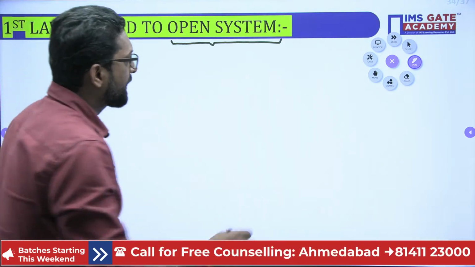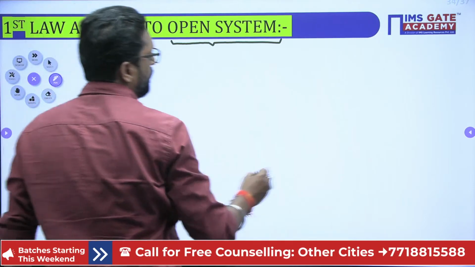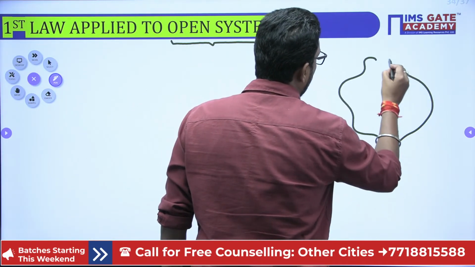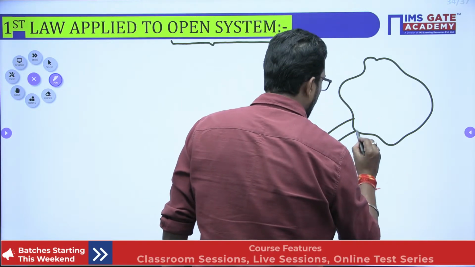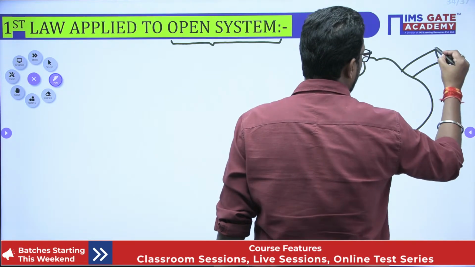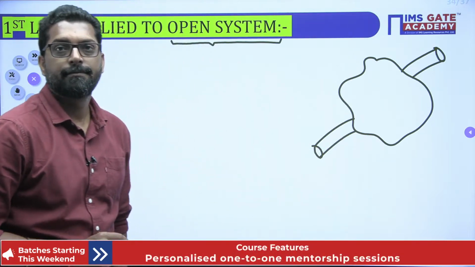So we have to take an open system. Let's suppose this is the open system. There is an inlet and there is one exit. This is a very important thing. There is an inlet and there is an exit.